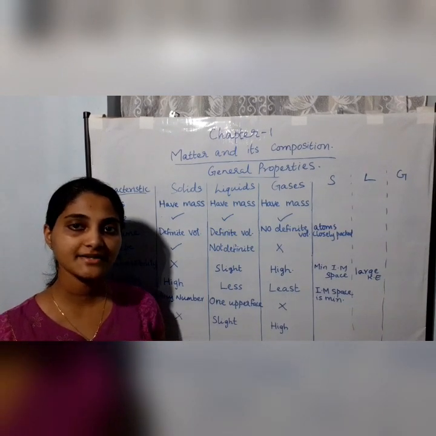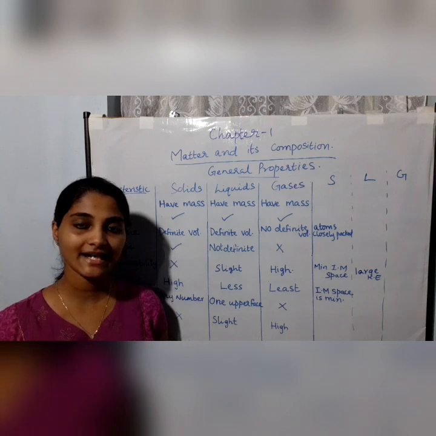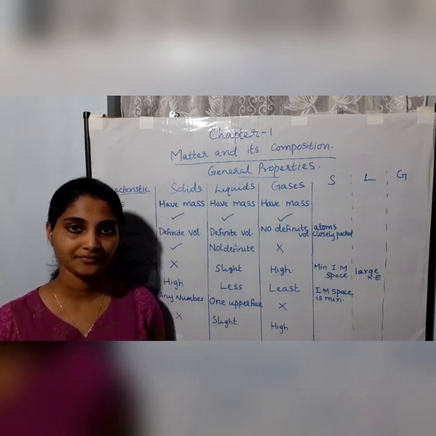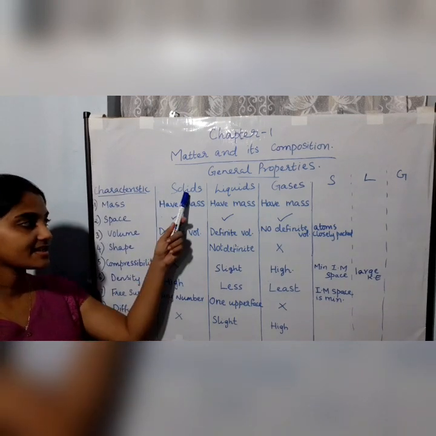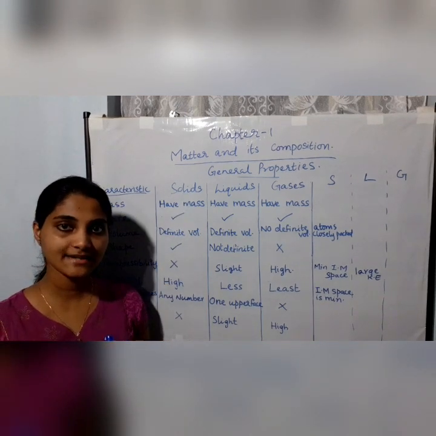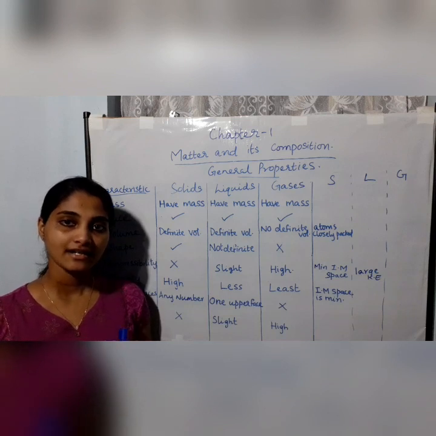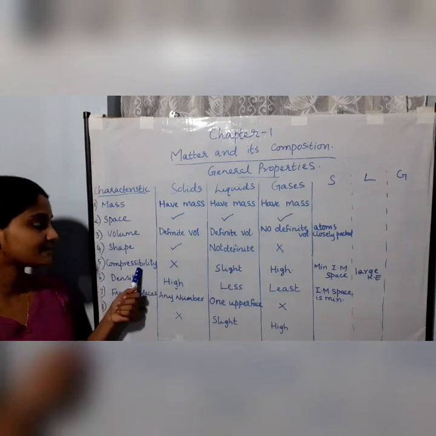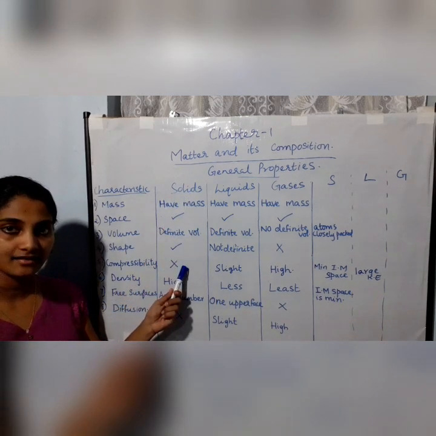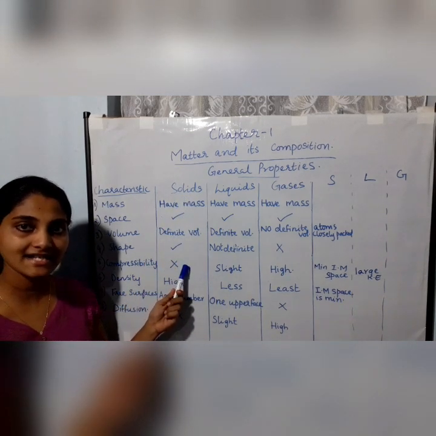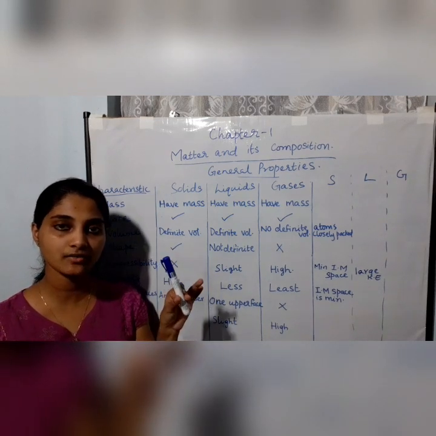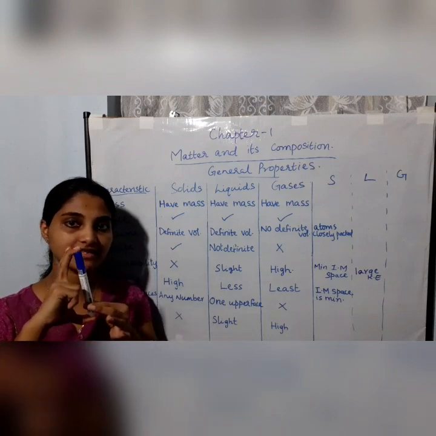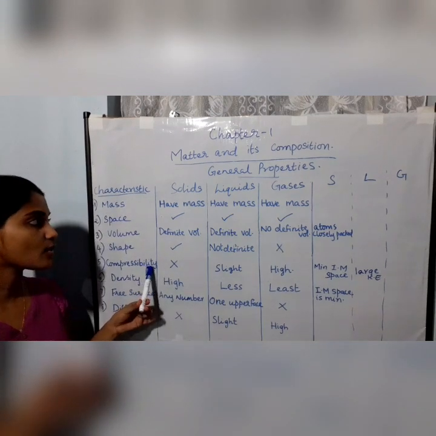Now, if we can reduce the size of a substance by applying pressure, then you say that the substance is compressible. In case of solids, all the atoms are closely packed and therefore you cannot make the atoms even closer, and as a result, solids have no compressibility. As you can see this pen, it is a solid object.